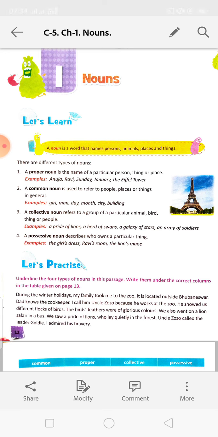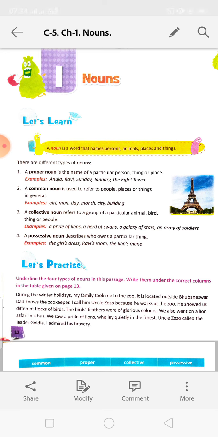First of all is the proper noun. A proper noun is the name of a particular person, thing, or place. And a common noun is used to refer to people, places, or things in general. So, in general, we are telling boy, and when we are giving the general thing a name, Ravi, it becomes a proper noun. So Ravi is a proper noun and boy is a common noun.